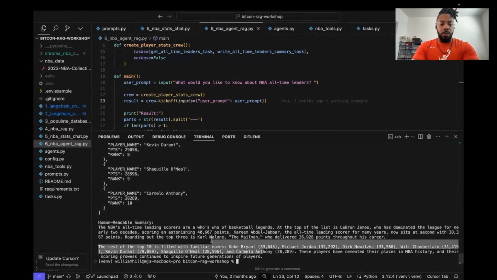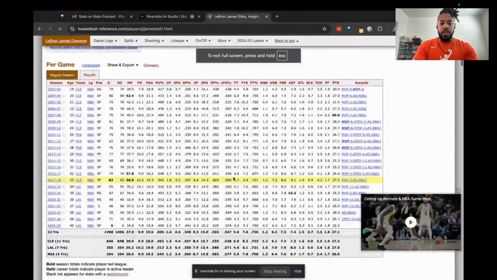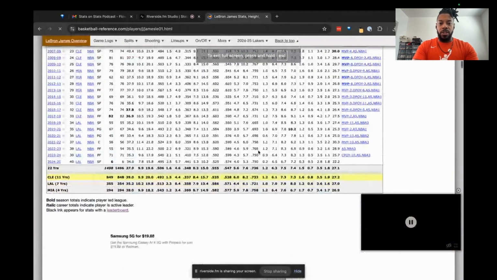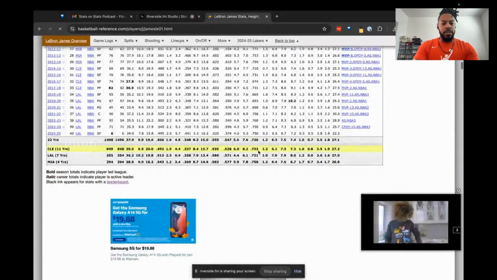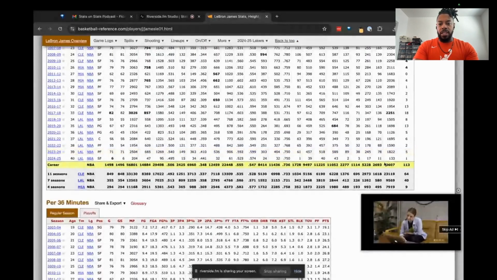And we get this human readable summary where the all-time leading scorers are who's who of basketball legends. At the top of the list is LeBron James, who has dominated the league for nearly 2 decades and scored an astonishing 40,607 points. Cool. If we go to Basketball Reference, and obviously the season just started, I think the Lakers played last night. We can see this is actually up to date, as of right now. That's cool. That's hot fire.